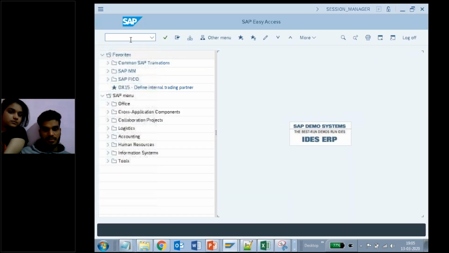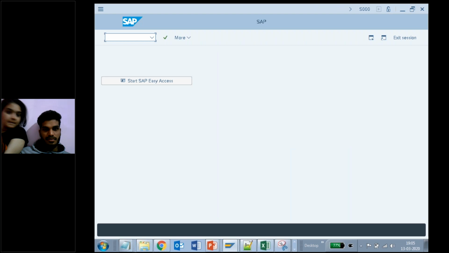A fresh one. Slash n. So here I'm giving OMS3. You just type the OMS3 T code. This is the transaction code to create the industry sector. So I am entering OMS3 and pressing enter.